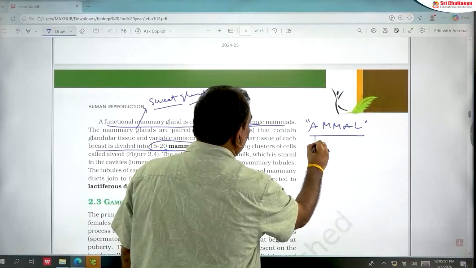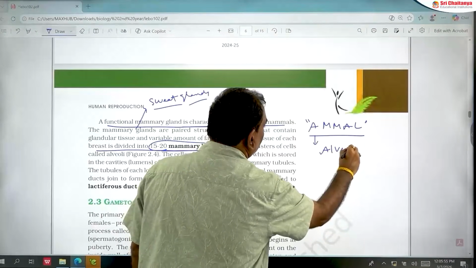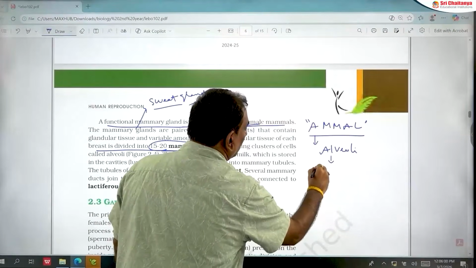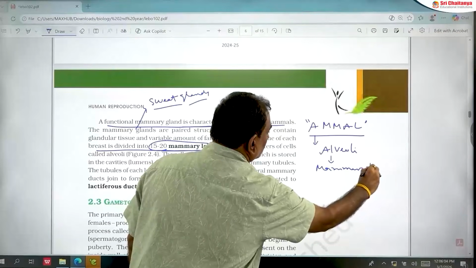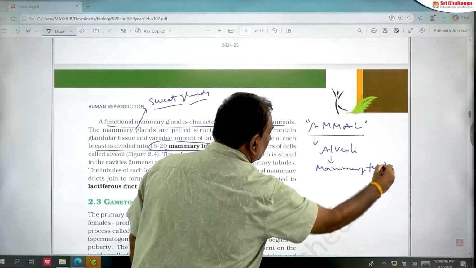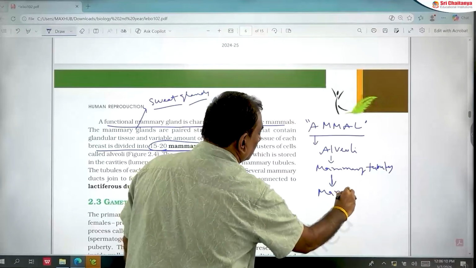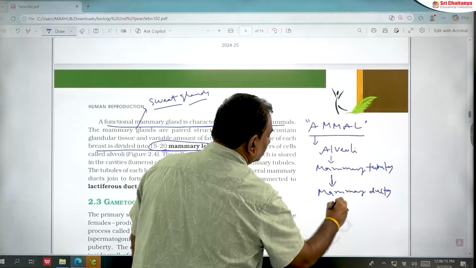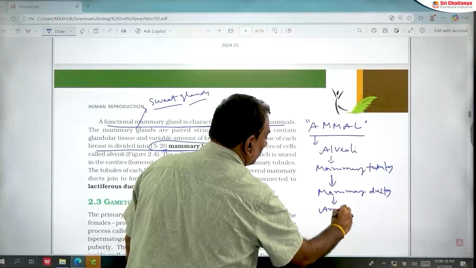Here A refers to alveoli, mammary alveoli. M refers to mammary tubules. Mammary tubules open into mammary ducts. Mammary ducts open into the ampulla, the mammary ampulla.